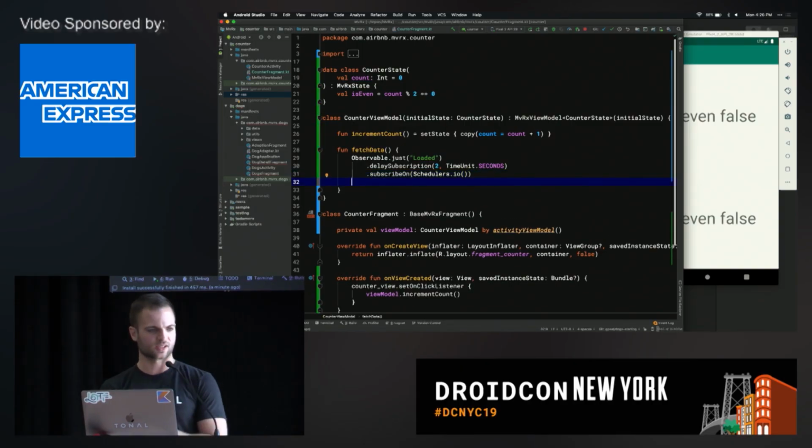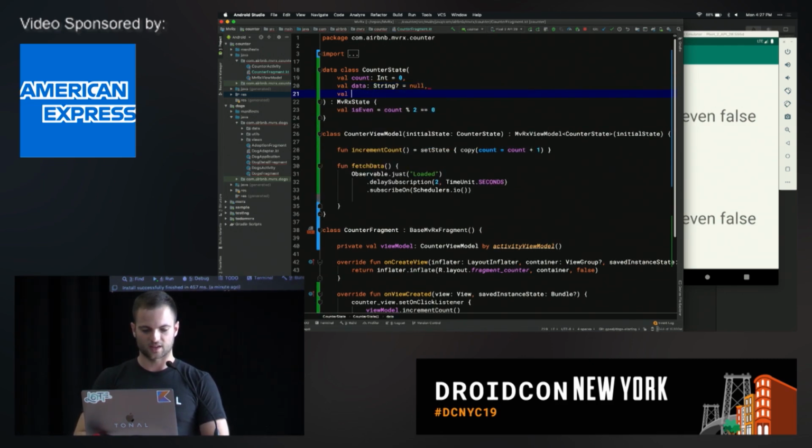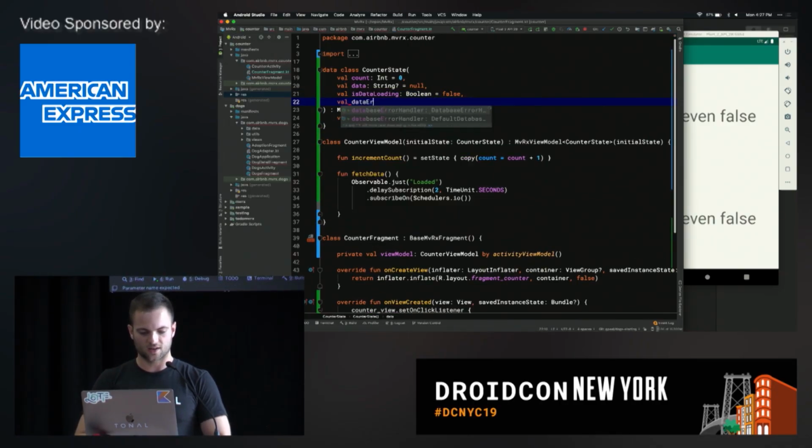And so now this is an interesting position we're in. So we're going to fetch some asynchronous data, and it's going to take 2 seconds. What you would normally do with a view model is something like this. Val data, a nullable string, and then val isDataLoading, a boolean equals false, and then val dataError, maybe that's a throwable, and that's nullable. So now we have 3 properties, and it becomes a mess here.